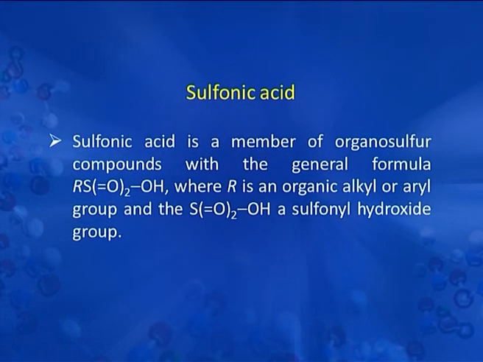Now we will discuss sulfonic acid. Sulfonic acid is a member of the organosulphur compounds with the general formula R-S(=O)2-OH, where R is an organic alkyl or aryl group and S(=O)2-OH is a sulfonyl hydroxide group. A sulfonic acid can be thought of as sulfuric acid with one hydroxyl group replaced by an organic substituent.